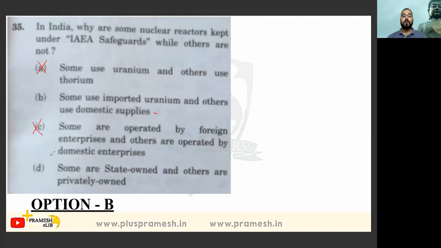So this option is wrong. Some are state owned and others are privately owned. No, no, no. All are state owned. ये तो हमें पता था. We knew about this fact. So option B is the answer. We have eliminated the wrong options.